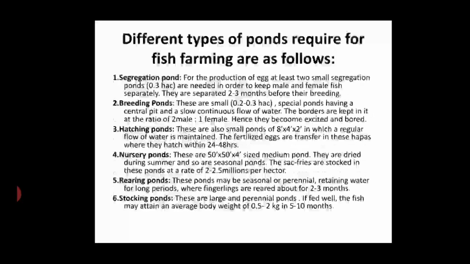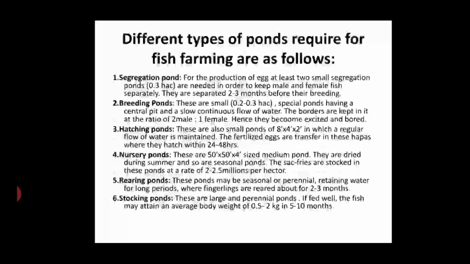Nursery ponds are used to care for small fishes or fries. The young fishes are called fries. Rearing ponds are used for rearing the different fingerlings.